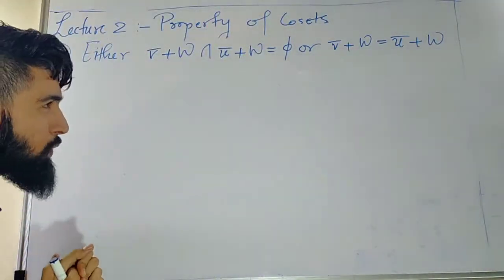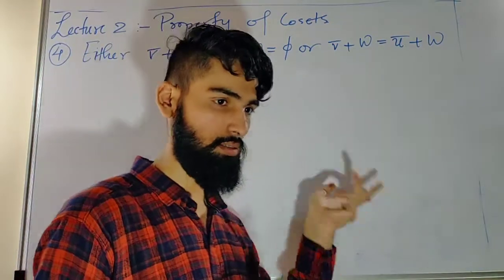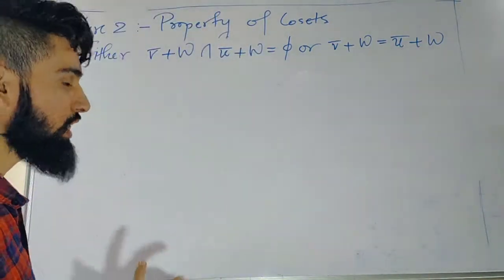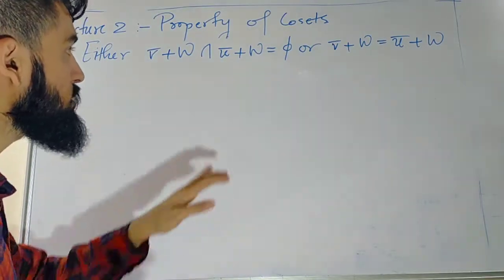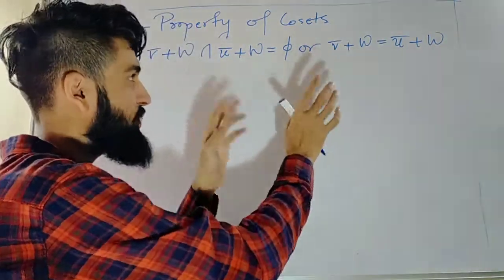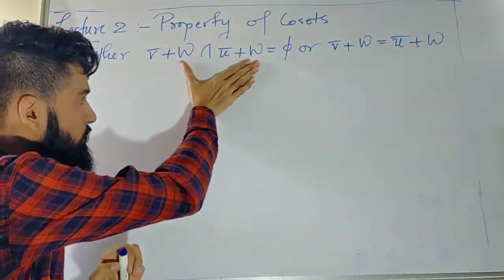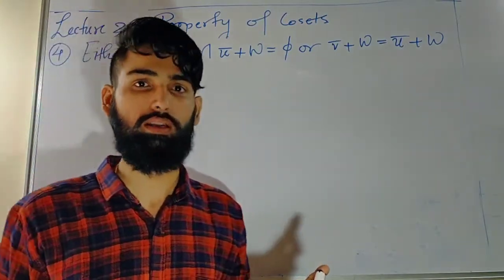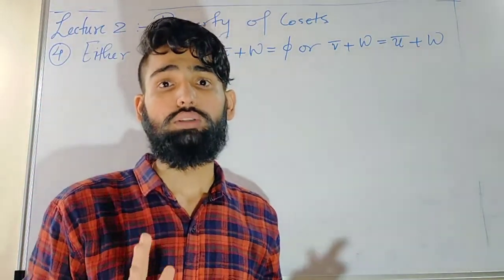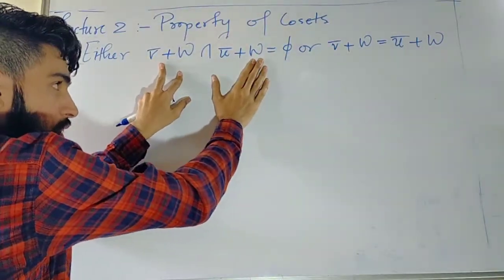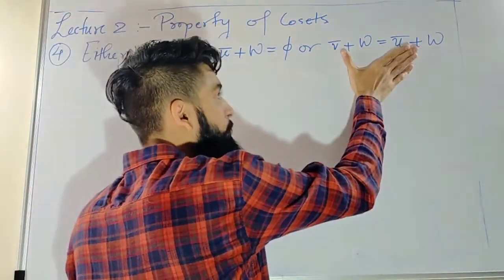Whenever you prove either-or cases, there are different ways to prove it. What I prefer is, I suppose one of them is true. What I want to prove is that either of them must be true. So suppose this is true; then I don't need to prove anything. The main part goes: suppose this is not true, then my claim will be to prove the other part.